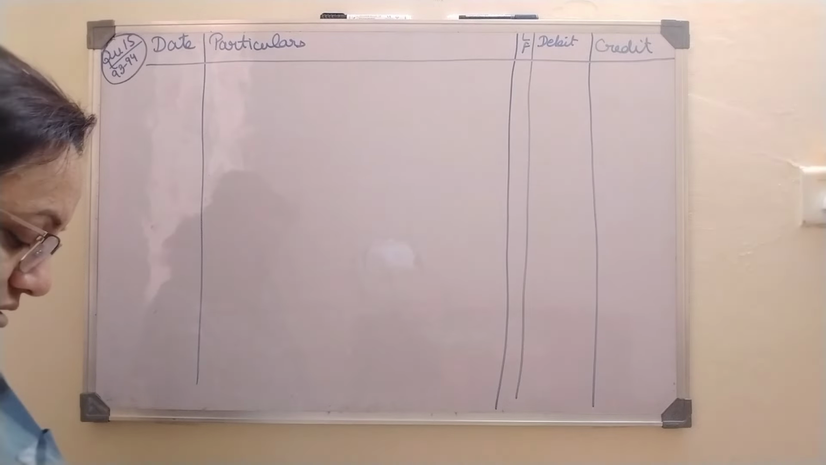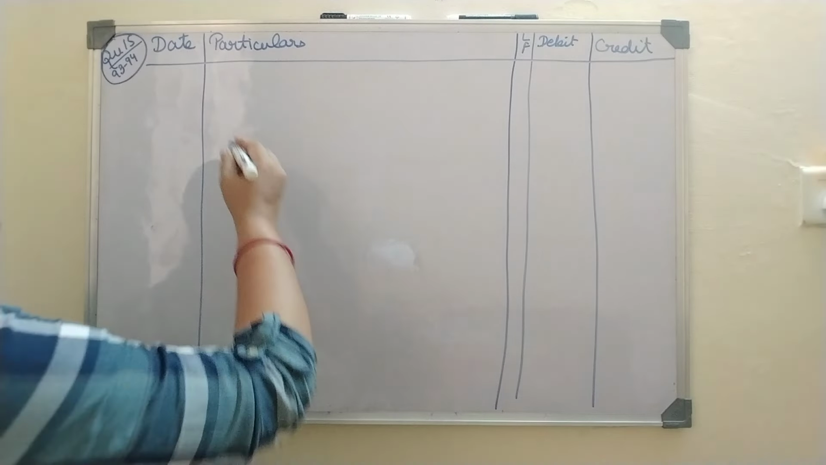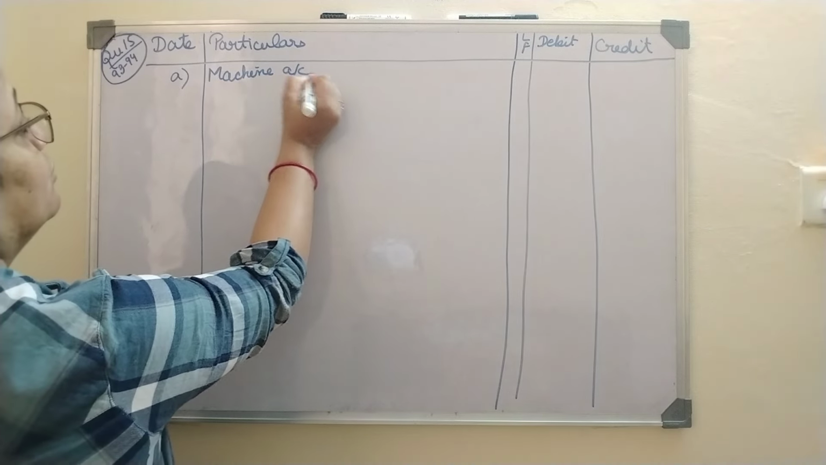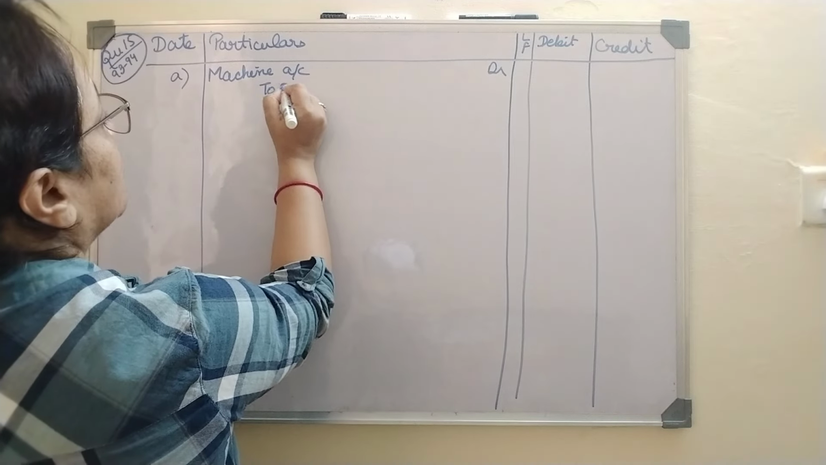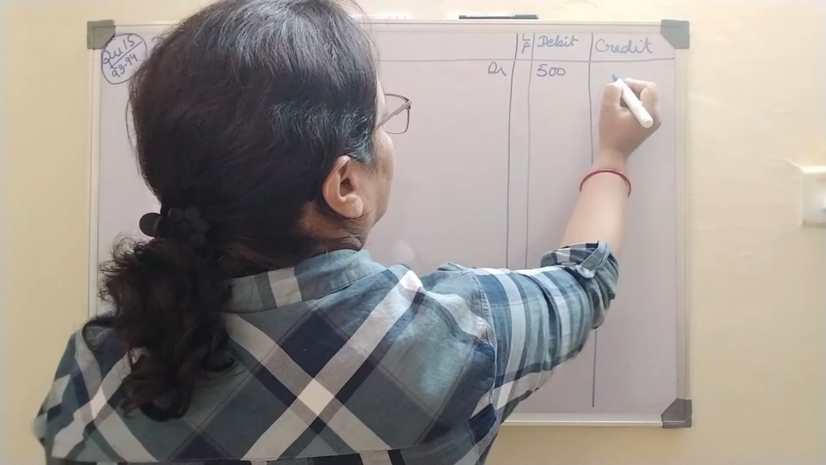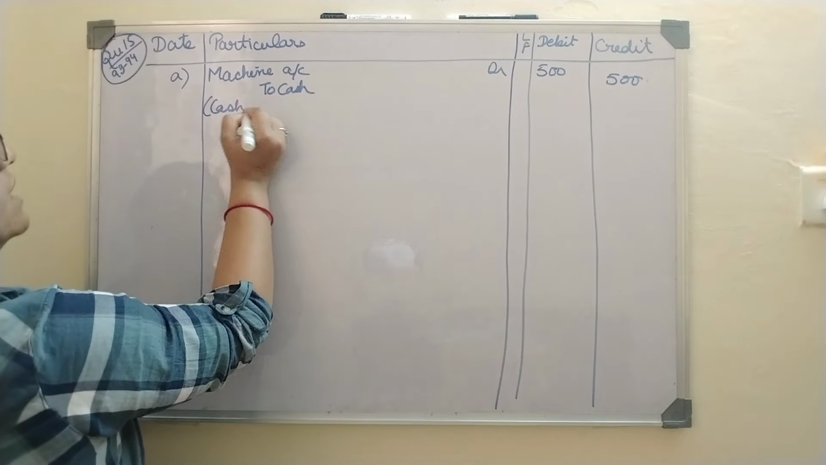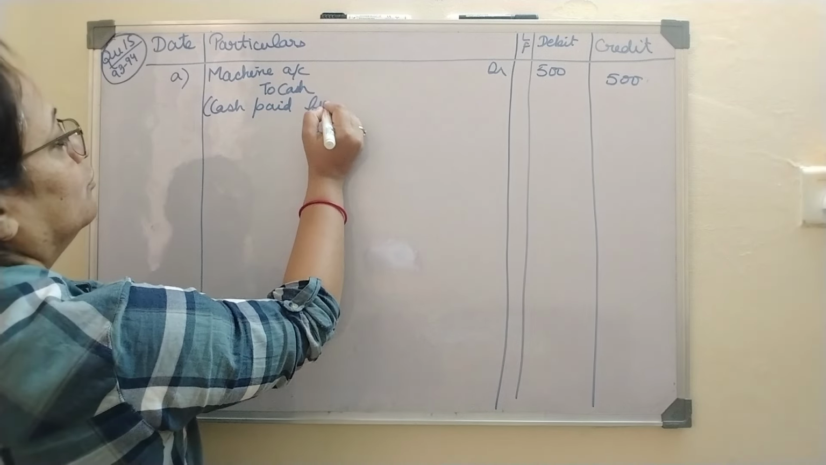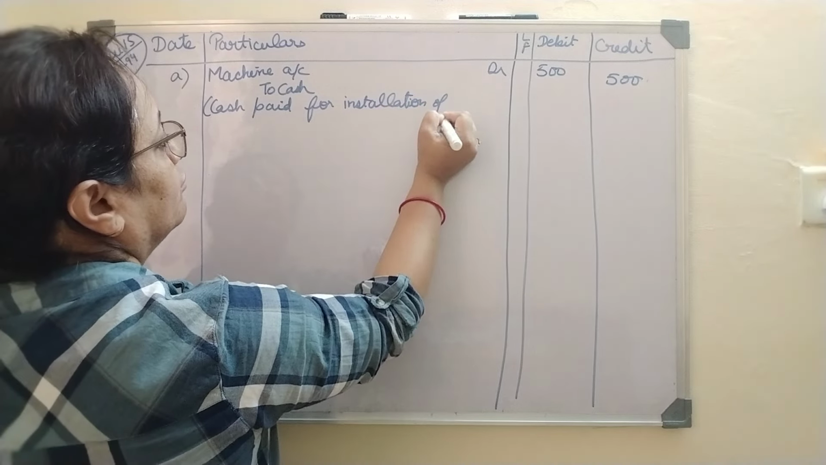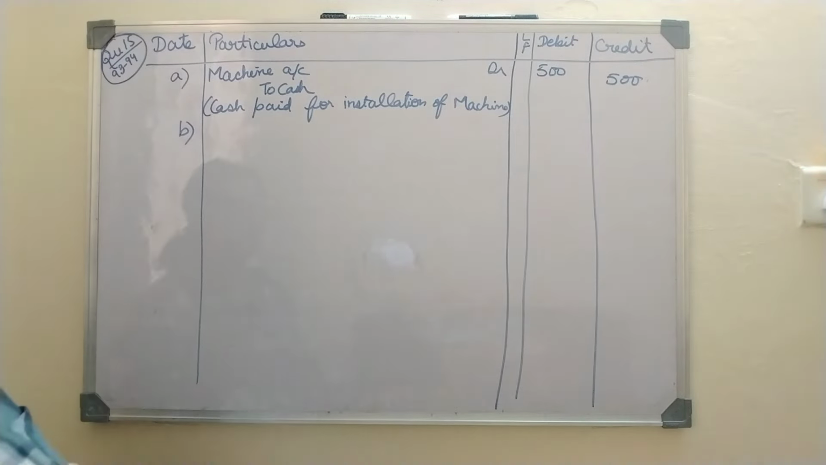Now first transaction, it is cash paid for installation of machine. So what is coming in? We are getting machine. And what is going out? Credit what goes out, to cash. So we are paying cash for installation of machine, that is 500. Cash paid for installation of machine, right?